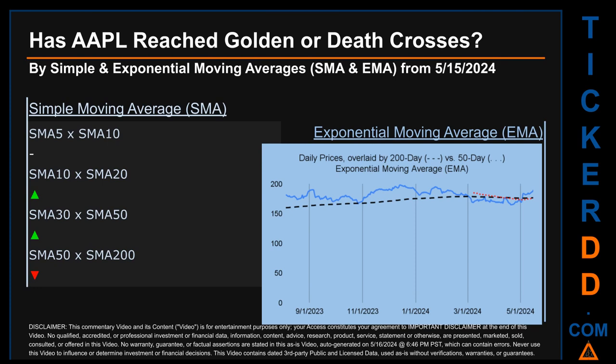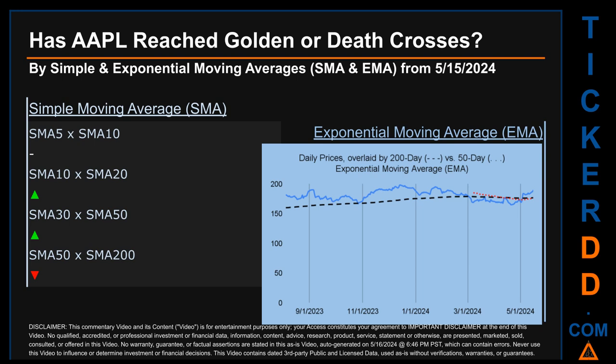Has AAPL price reached golden or death crosses? Golden cross and death cross are basic signals that compare average prices across two specified trade day ranges, a short-term versus a long-term range. For example, 5-day versus 10 trade days. Essentially, a golden cross is a bullish signal. It appears when a ticker's short-term moving average crosses above its long-term average. Vice versa, a death cross is a bearish signal when the short-term crosses below its long-term moving average.